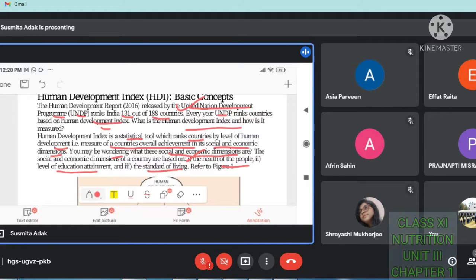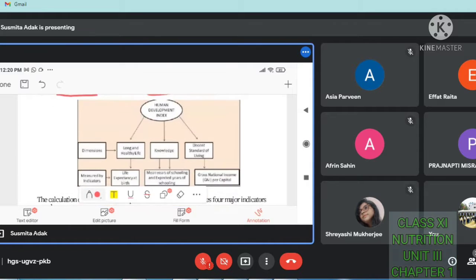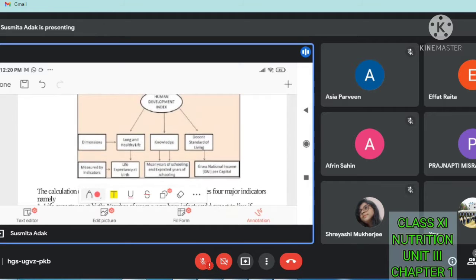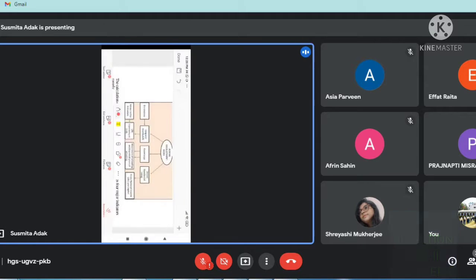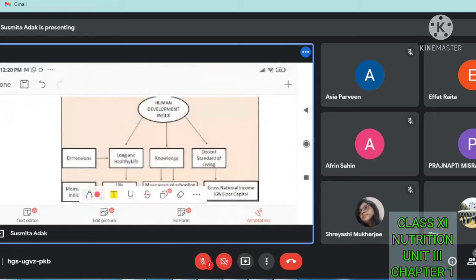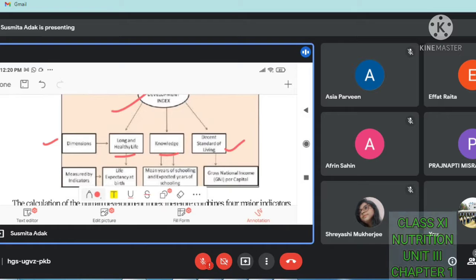Okay, so here one chart is given. See, human development index. So what are the dimensions? That is long and healthy life, knowledge, decent standard of living. Means these are the factors of the human development index, and they are measured by indicators.